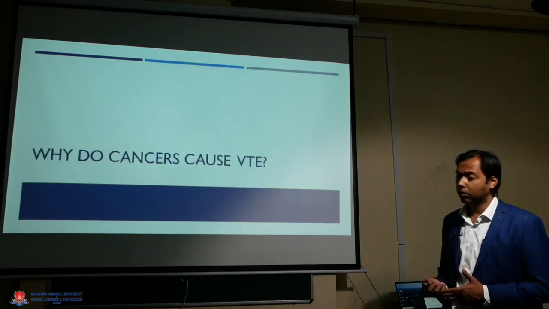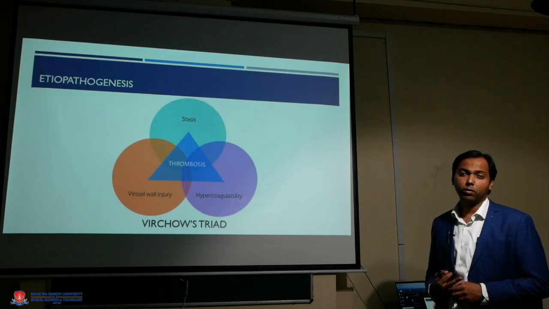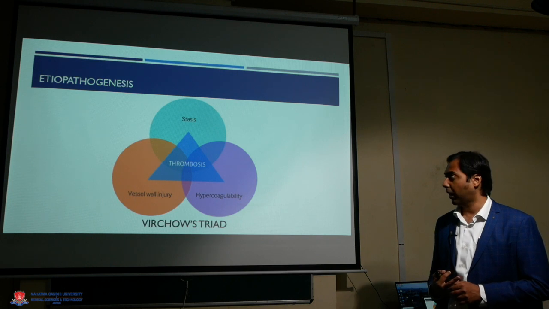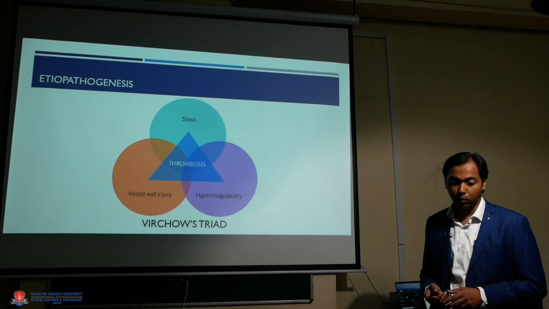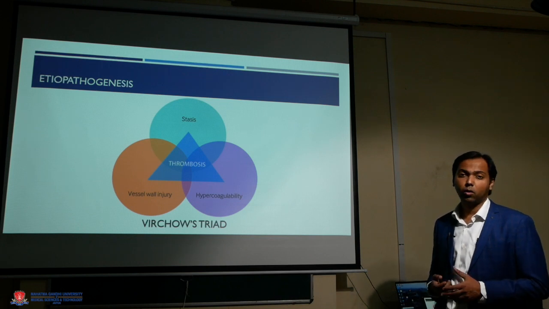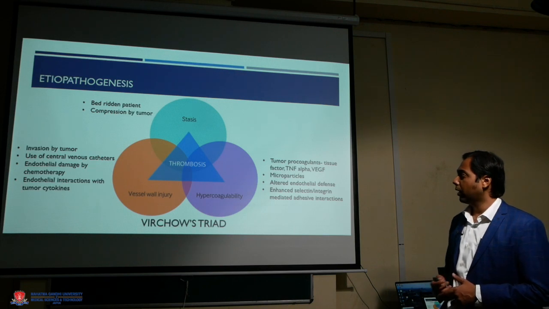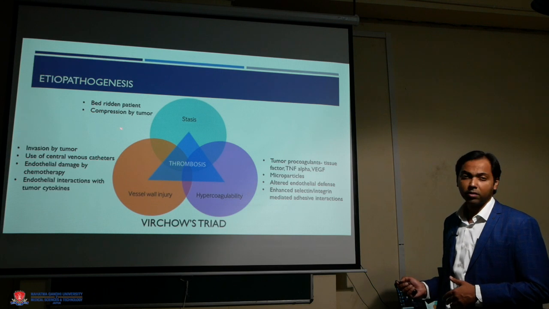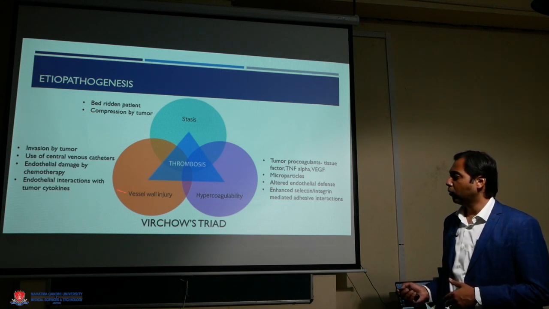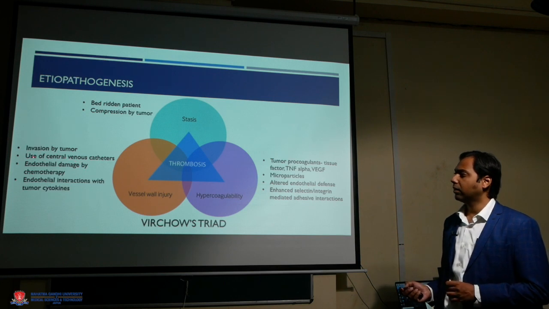Why do cancers cause venous thromboembolism? Any thromboembolism requires the presence of 3 things, known as Virchow's triad: stasis, vessel wall injury and hypercoagulability. Once these 3 things combine, a thrombus is formed. So how does cancer lead to Virchow's triad? Stasis can be there due to either a bedridden patient or compression of the vessels by the tumor. Vessel wall injury can develop due to invasion by the tumor or use of central venous catheters.